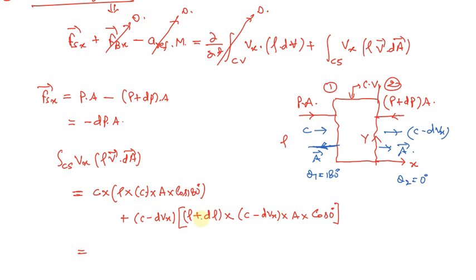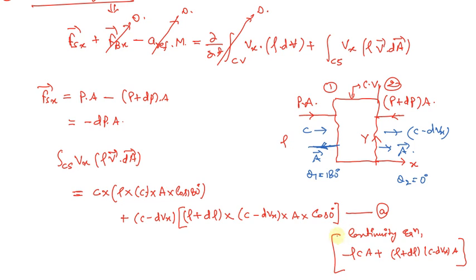Now if we simplify, we are going to use the continuity equation. As we know earlier, the continuity equation was minus rho cA plus rho plus d rho into c minus dvx into A, equal to 0. So we replace this term with rho cA.